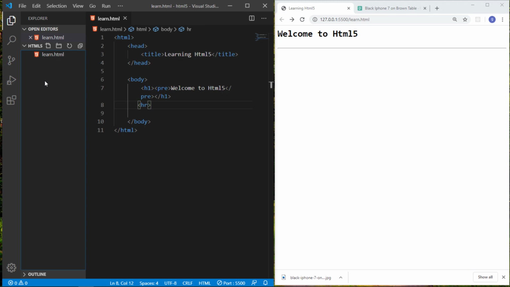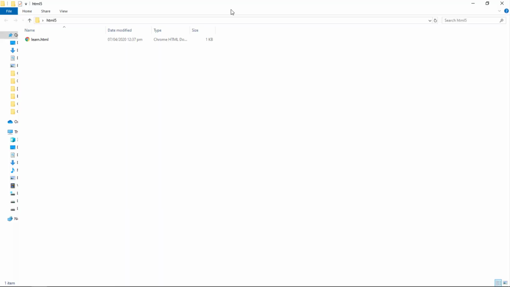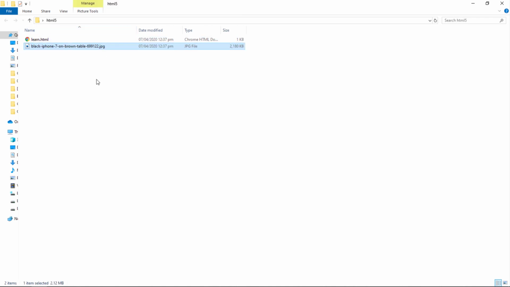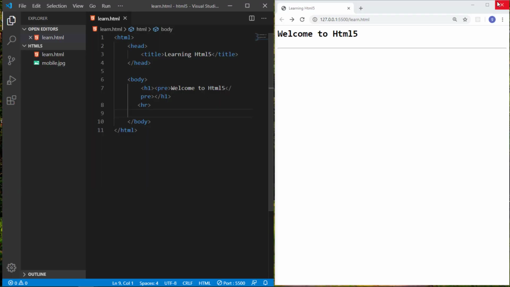So first I put the image I have downloaded in this folder, and just paste that image I have just downloaded, and the extension is .jpg, and I just rename it to write a short name, mobile. Now you can see Visual Studio Code is showing the image in the folder.